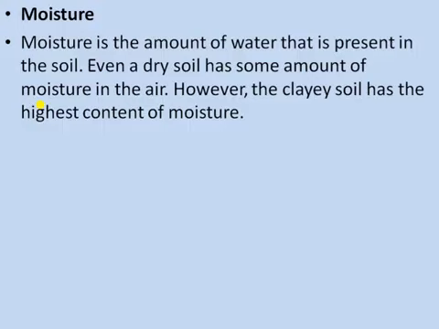For example, if we touch the soil of a garden or a field, we can feel that the soil is wet. It is because the soil contains moisture. So the moisture, or the fine droplets of water, remain trapped in the spaces present between the soil particles. The next property is absorption. The soil absorbs water.